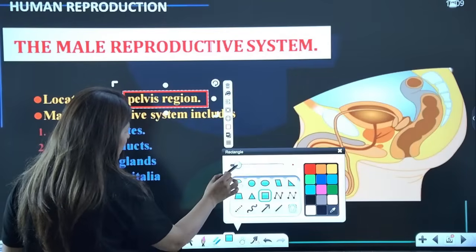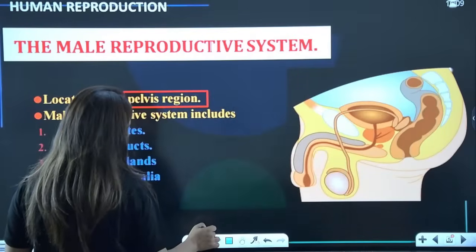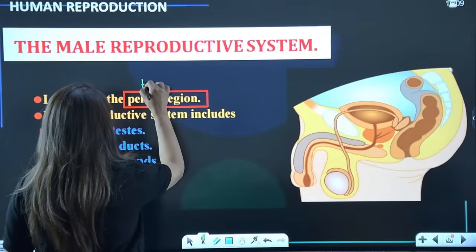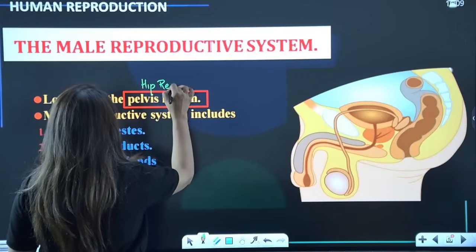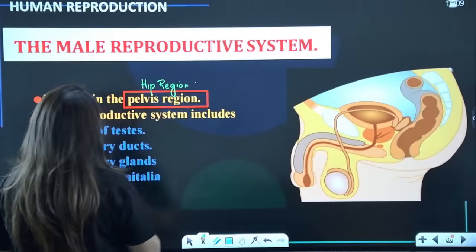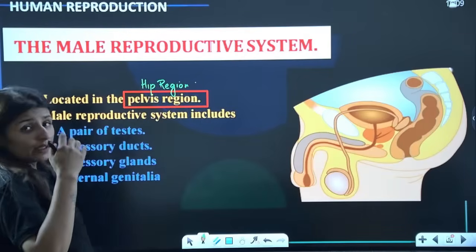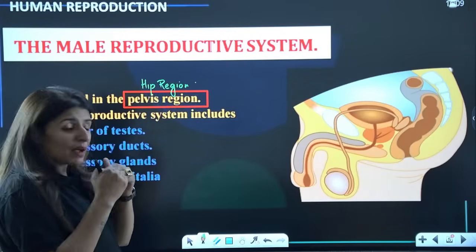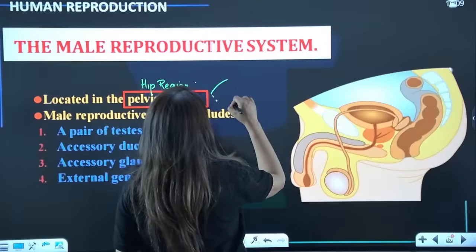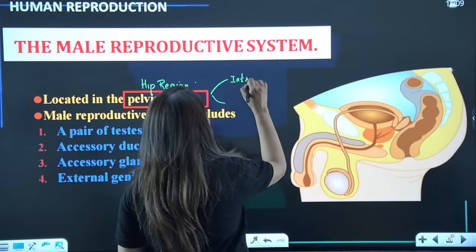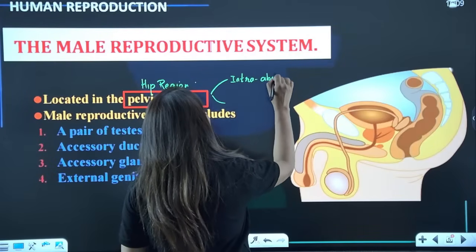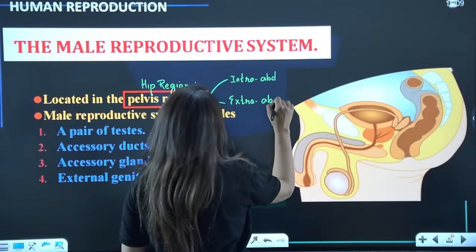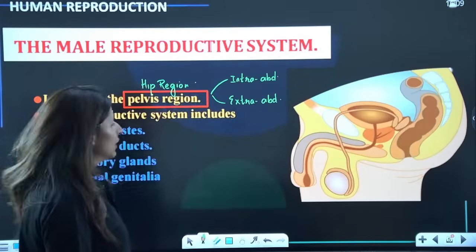Pelvis means hip region. Are we clear? Not only within the pelvic region, but there will be some structures which are intra-abdominal, that means they are found within the abdomen, and there will be some structures which are extra-abdominal. We'll talk about them one by one.